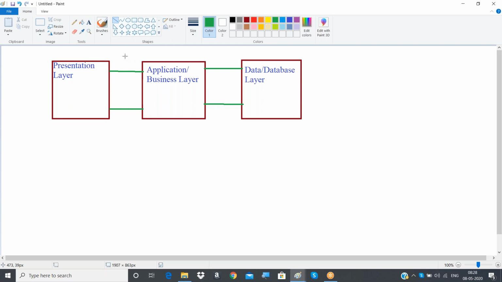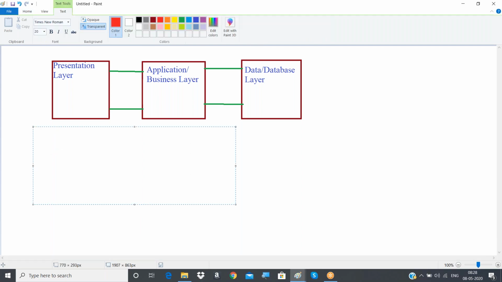A user cannot see the application layer or the database layer, but can see only the presentation layer. That is the reason we call the presentation layer a user interface. Why?